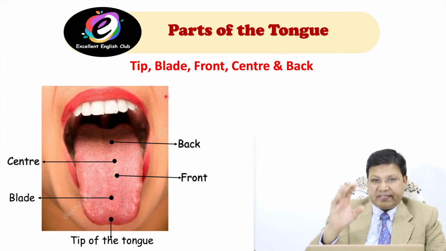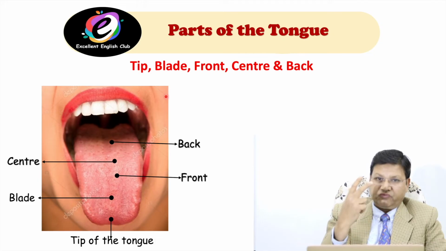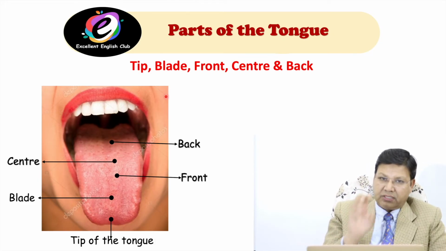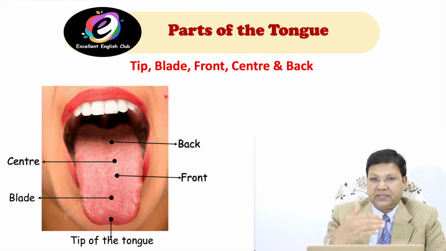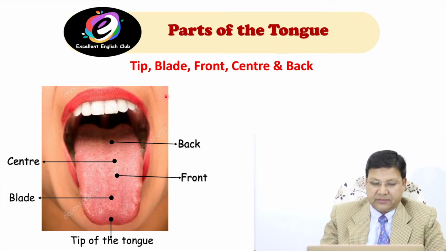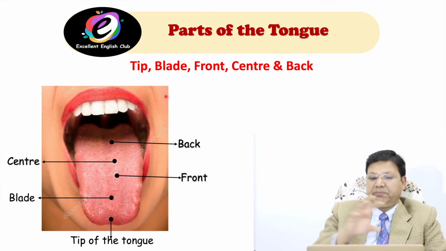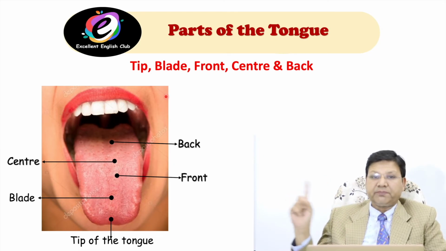Understand? These are the 3 different systems: respiratory system, phonatory system, and articulatory system. In the articulatory system, we have the tongue, and the tongue has 5 different parts. Now, I will show you a complete diagram. Look here, the complete organ. In this picture, all the parts are together.